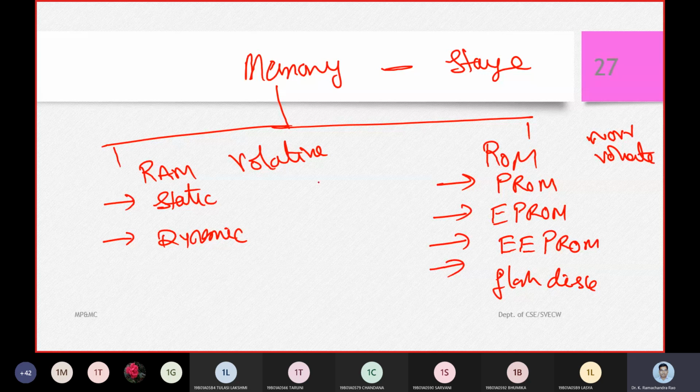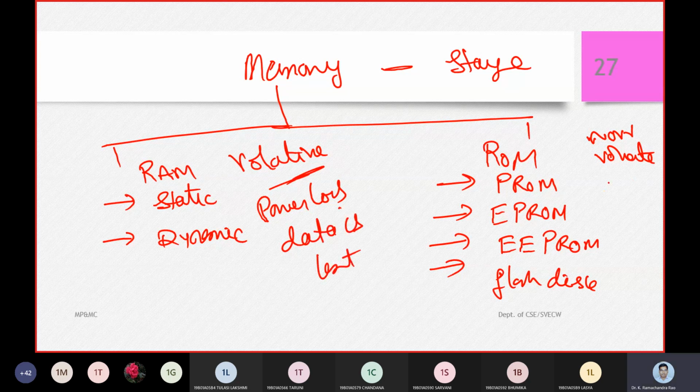When it is volatile, if there is a power loss, data is lost. Here, data is going to be permanent. So that is the first and foremost difference we need to understand between random access memory and read-only memory.